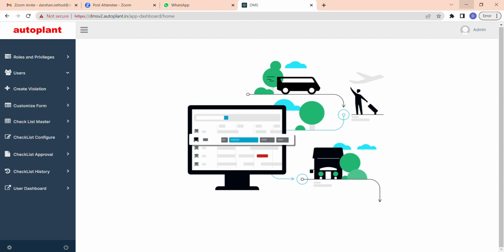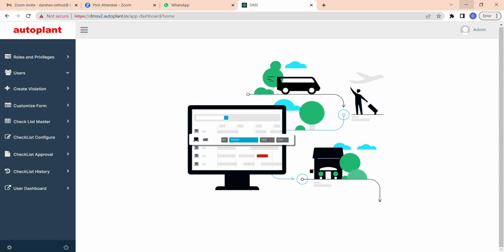The second feature that we have given: as I told you, vehicles need to go to each of the stages, and each stage has a different checklist. So we have given a checklist configure feature, where you can customize your checklist as per your stages and assign that checklist to your stages. In stage one you can show checklist one; in stage two there should be a different checklist, so you can customize that checklist.